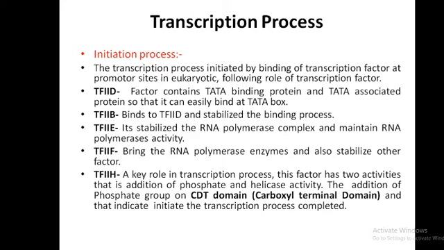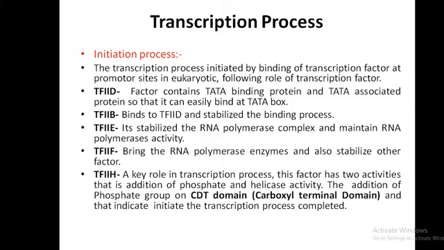So all those factors which belong to gene expression must contain the name transcription factor 2 D, B, E. Transcription factor 2 D contains TATA binding proteins and TATA associated proteins so that it can easily bind at the TATA box.